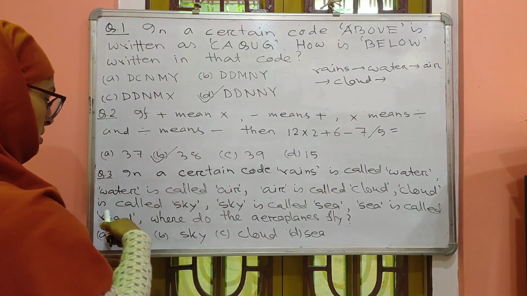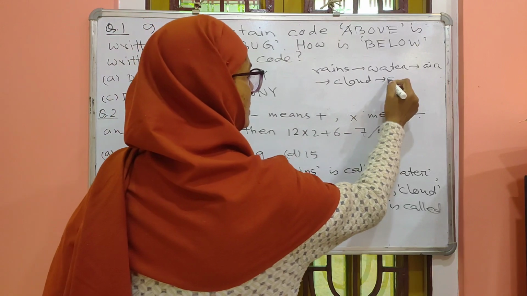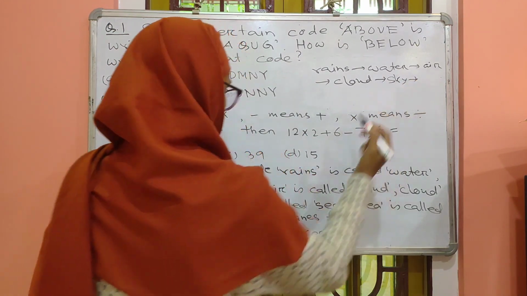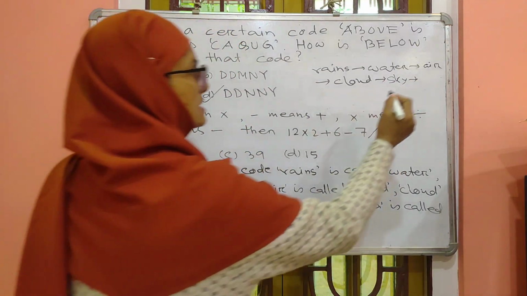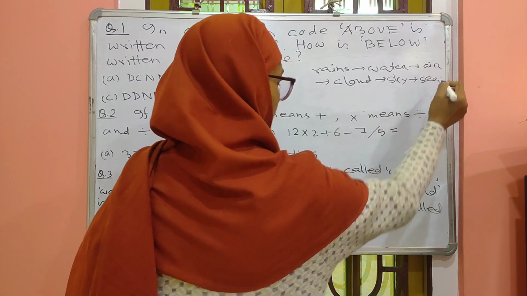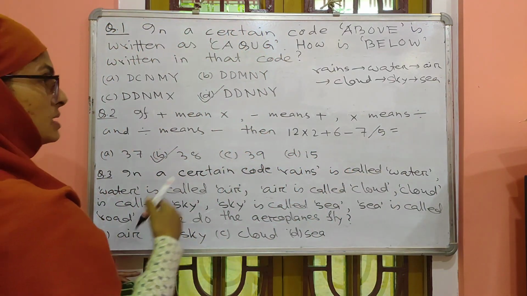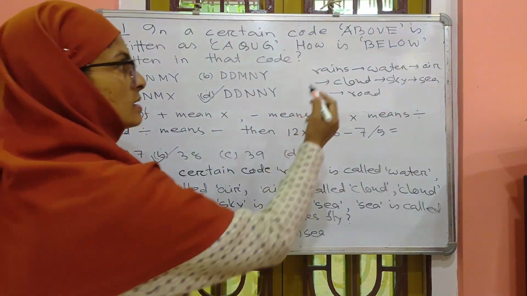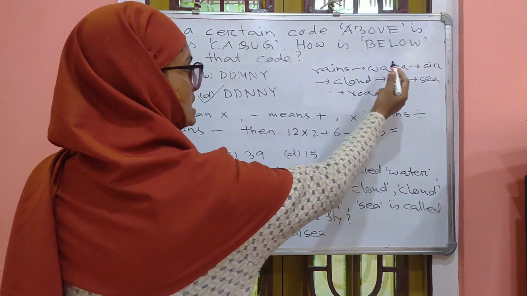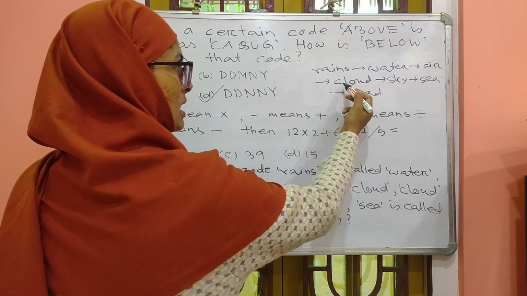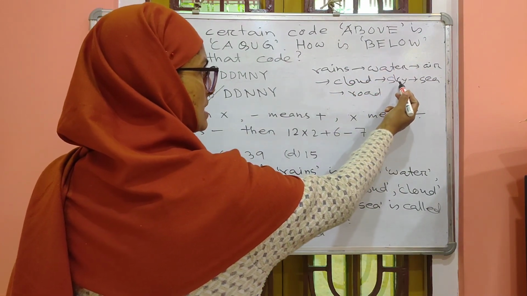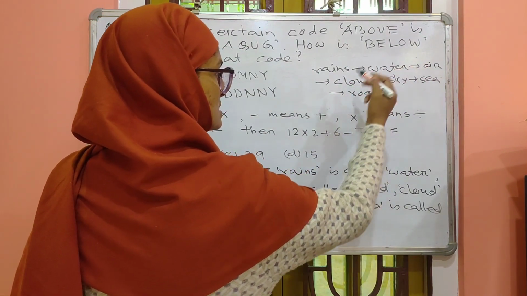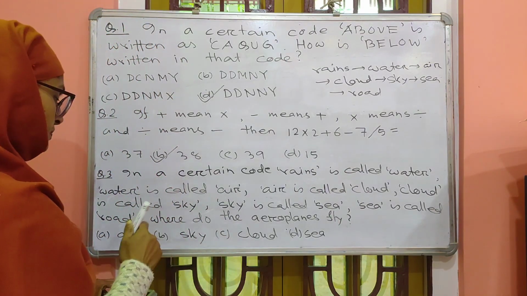Cloud called sky. Sky called sea. Sea called road. Codes are given in this way. Rain is called water, water is called air, air is called cloud, cloud is called sky, sky is called sea, sea is called road.